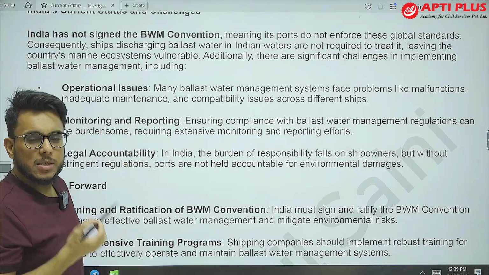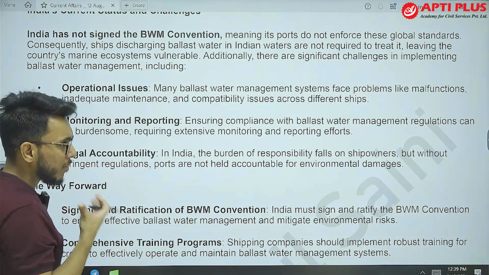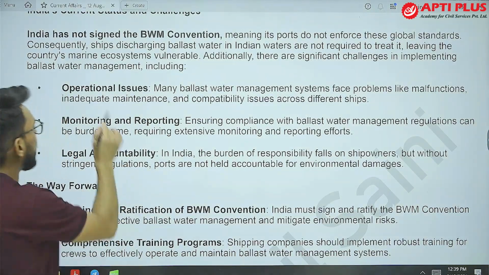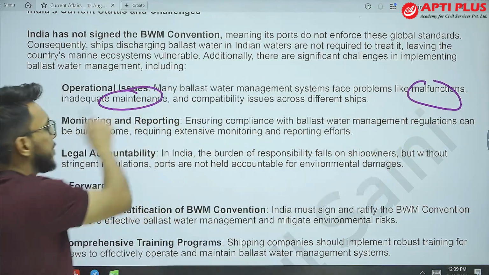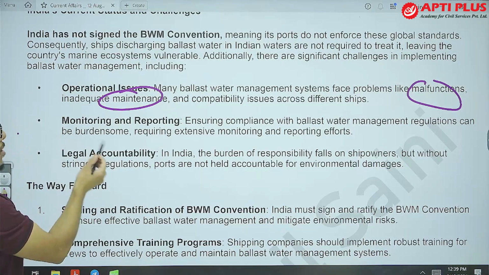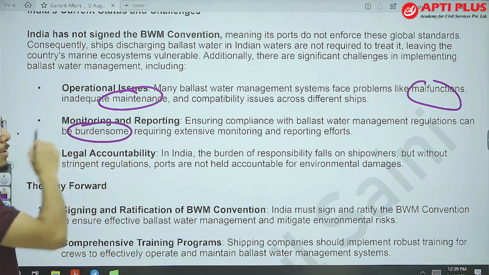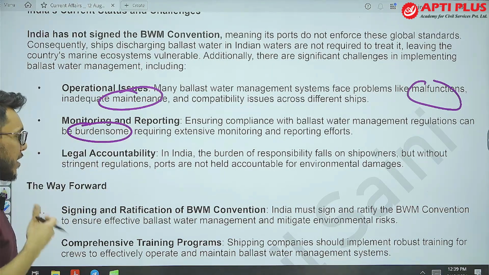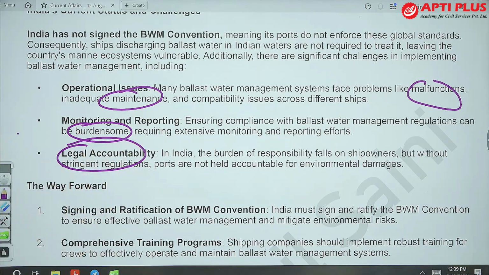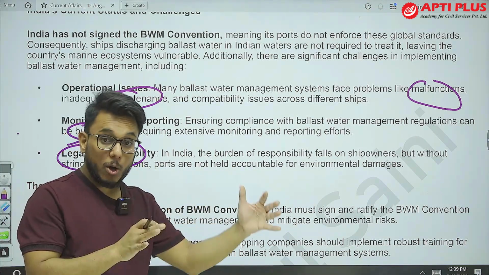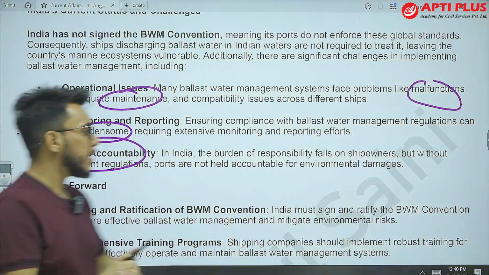Though many ships have this ballast water management system fitted, many times they are malfunctioning because of inadequate maintenance. Also, monitoring is very burdensome, to ensure that every ship is following it. Then there is legal accountability. The responsibility should fall on ship owners, but because we have not adopted robust rules, it is falling on the ports.